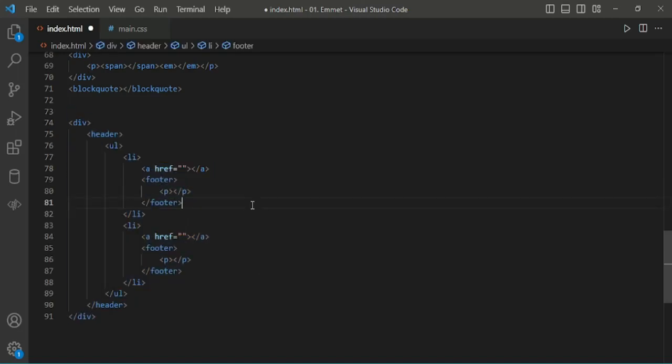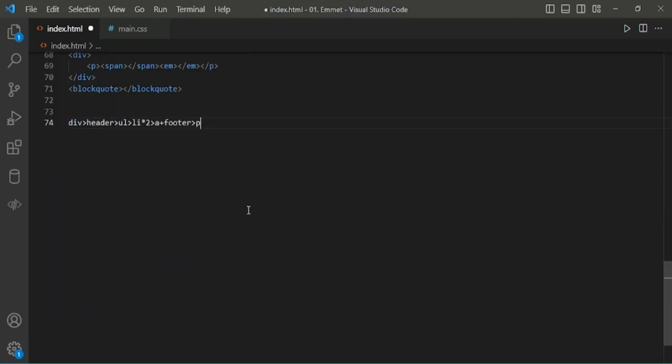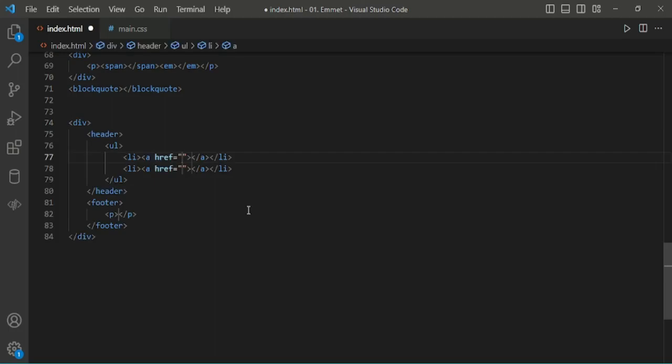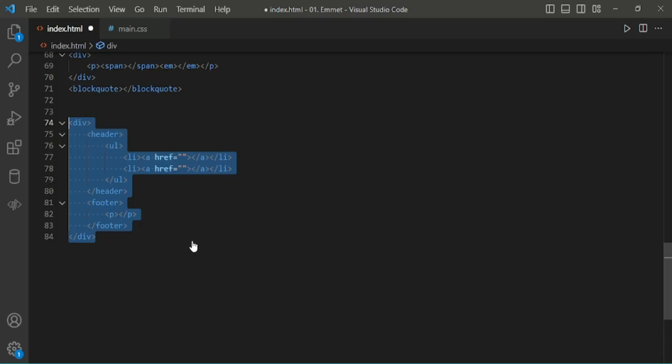If your structure is very complex, you may want to group tags instead of traversing by climbing. In this example, I will create a header and footer without climbing, using parentheses. Here I am using this. Here we got the correct structure.